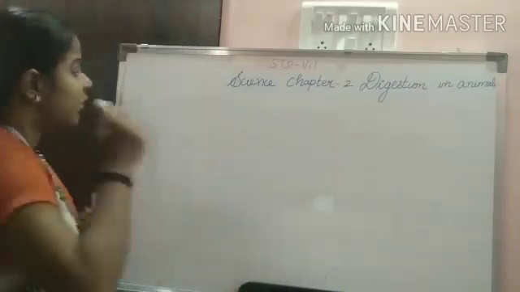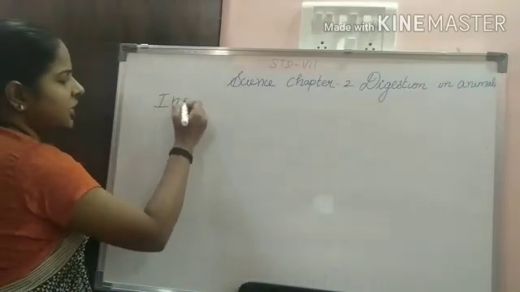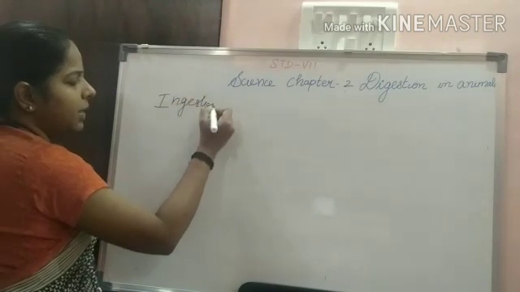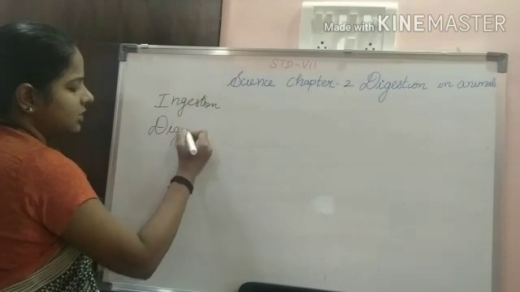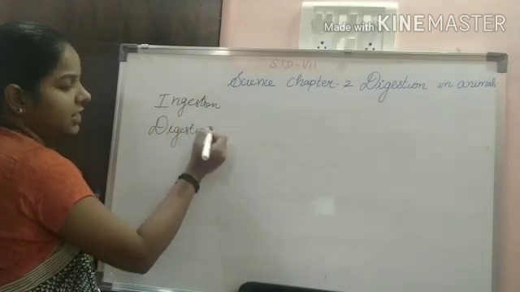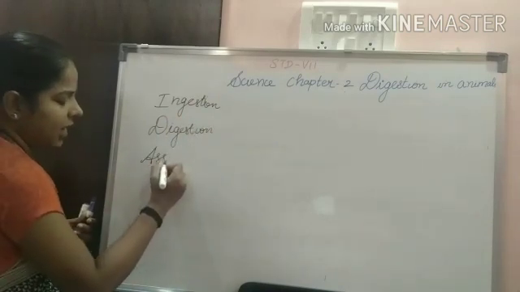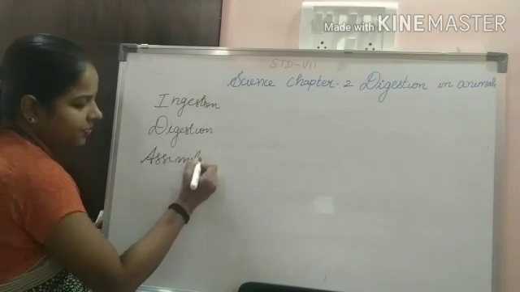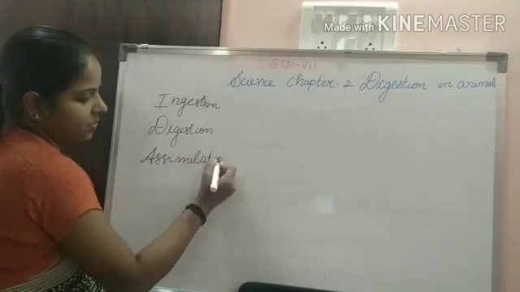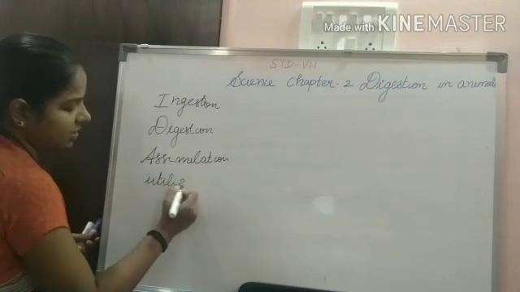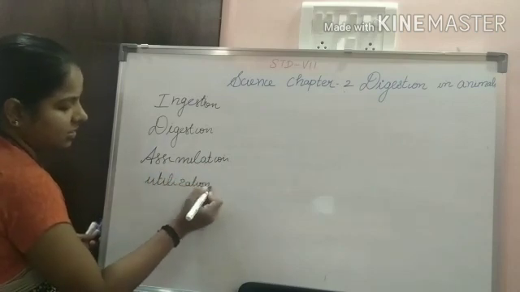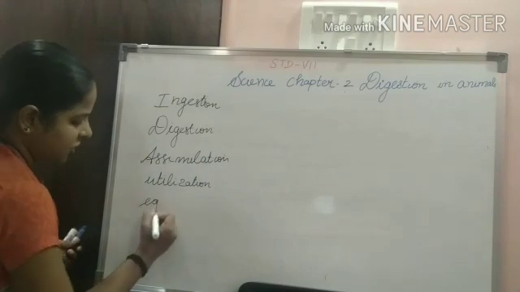First process is ingestion, second process is digestion, then assimilation, utilization, and egestion.